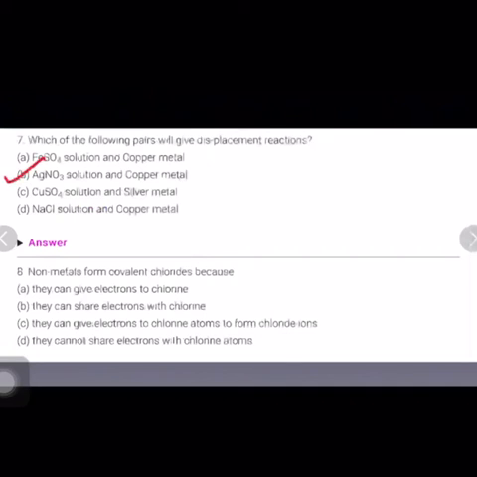Now the next question is, non-metals form covalent chlorides because they can share electrons with chlorine. So B is the correct answer.